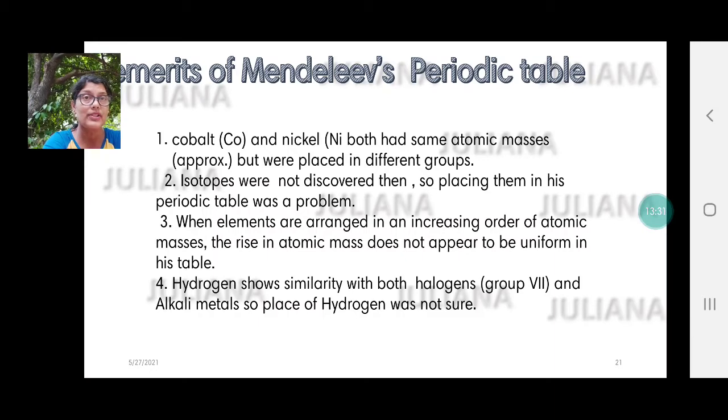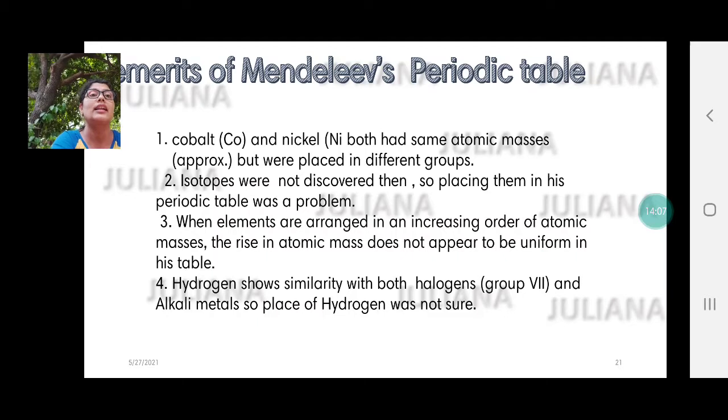Now what are isotopes? Atoms with the same atomic number but different atomic masses, or mass number. For example, carbon: atomic number 6, atomic mass number 12. But later on there was an isotope of carbon, carbon 14, carbon 16. So isotopes were not discovered, and therefore there was no placing them in his periodic table. Later on, the scientists wondered, now where do we place the isotopes? Of course, that problem was sorted out with the modern periodic table, which we will study.